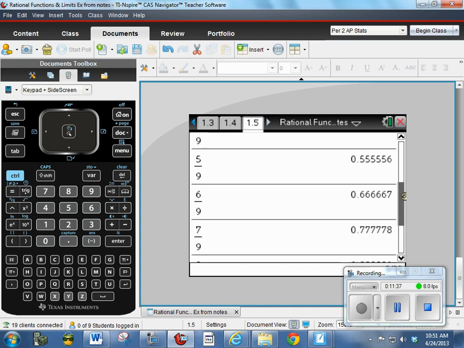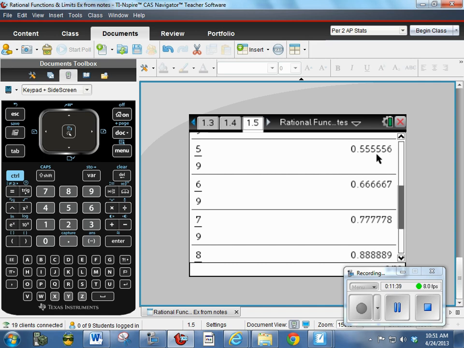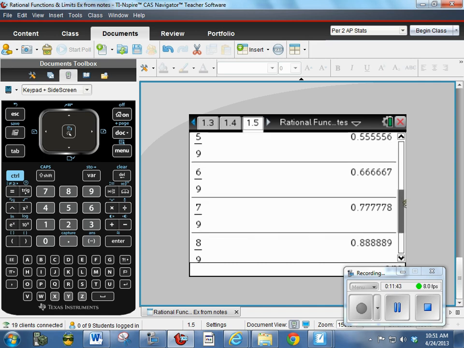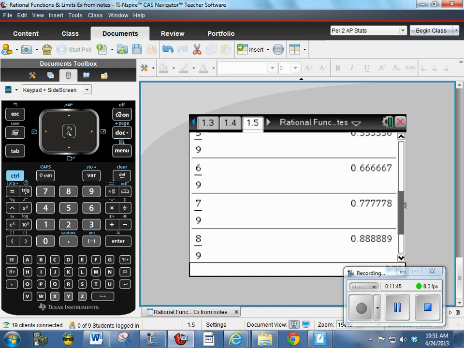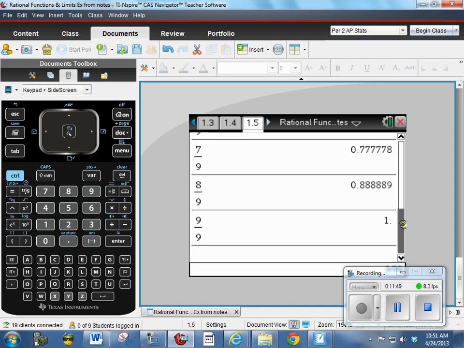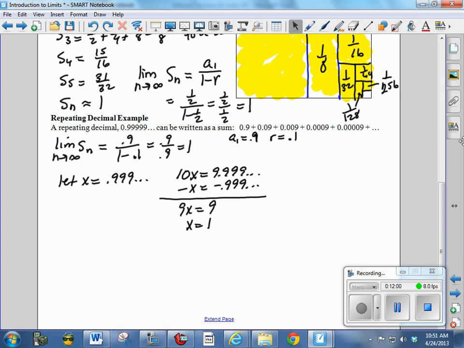But that's still 0.5 repeating, 0.6 repeating, 0.7 repeating. So 8 over 9 is 0.8 repeating. So 9 over 9 should be 0.9 repeating. But 9 over 9 is 1. So it equals 0.9 repeating, and it equals 1. Interesting. Okay. So we have shown in several different ways that 0.999 repeating is actually equal to 1.